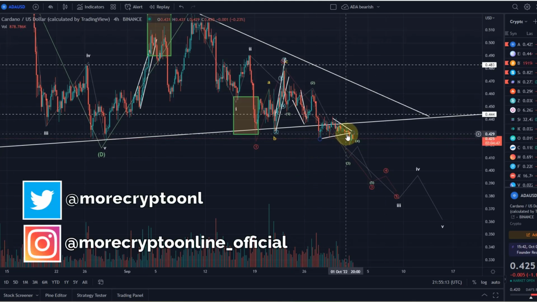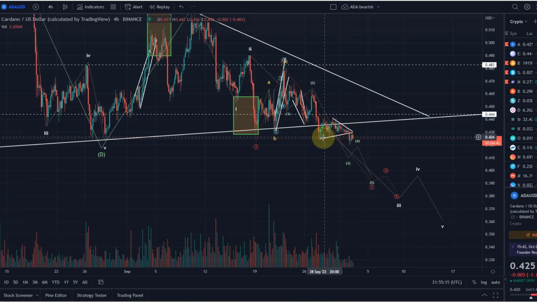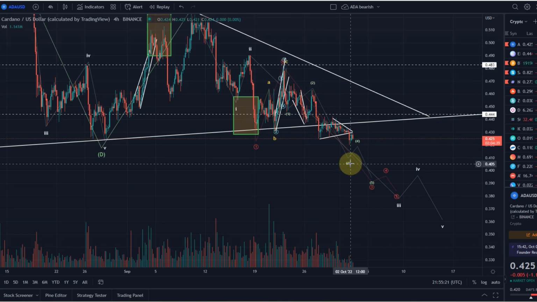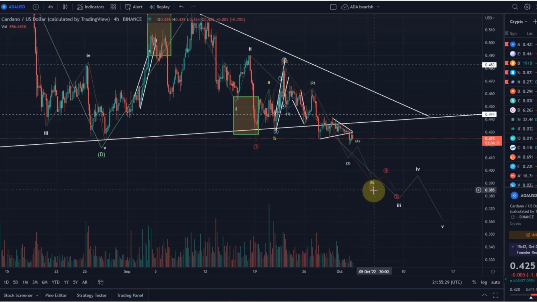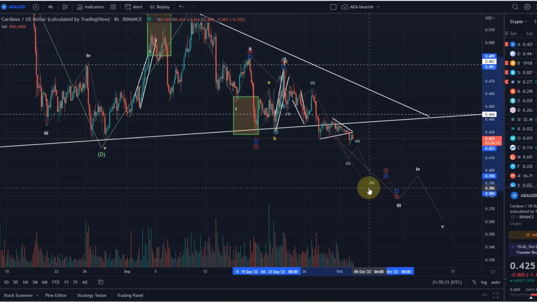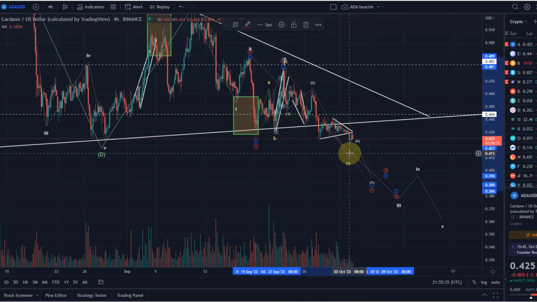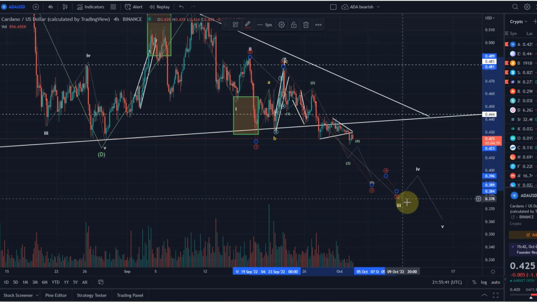Earlier today ADA broke out of this symmetrical triangle to the downside. That was in line with the Elliott wave count here of a wave 3 to the downside, and we are currently following that. Target here is around 41 cents for this wave 3, which is part of a larger move down. Target for the wave 3 in red, which is the higher level one, is around 38 cents. So 41 cents was the target of green wave 3 and 38 of red wave 3.